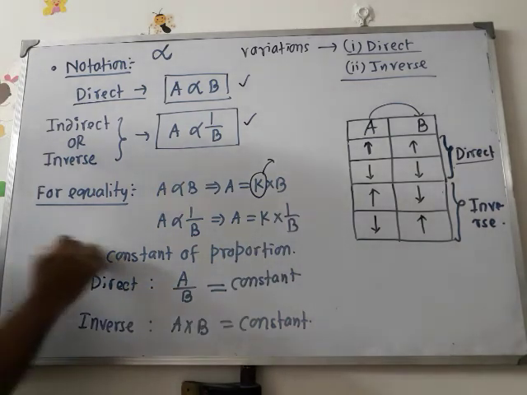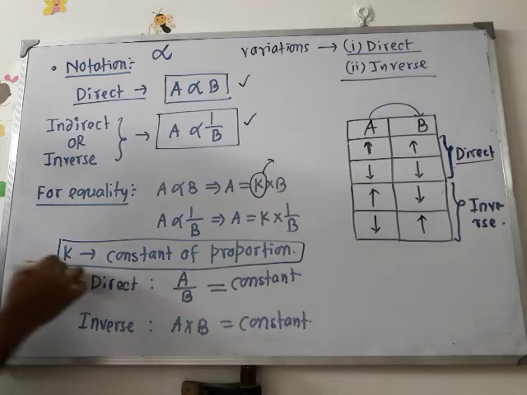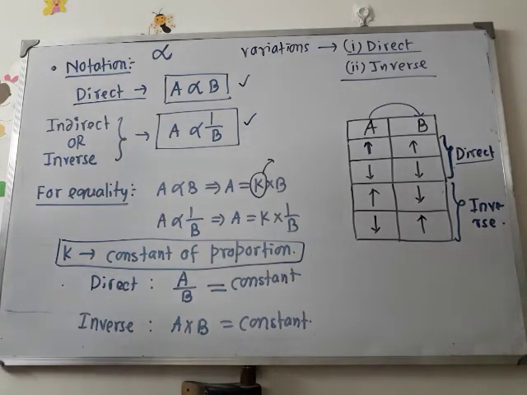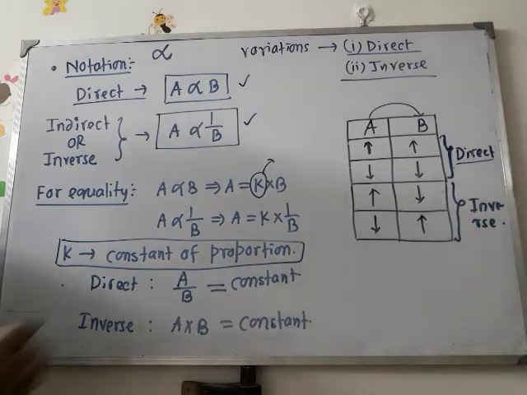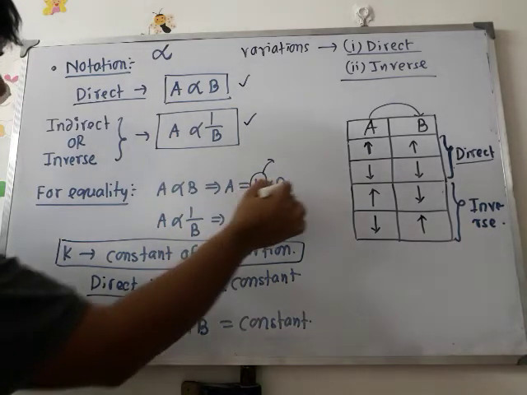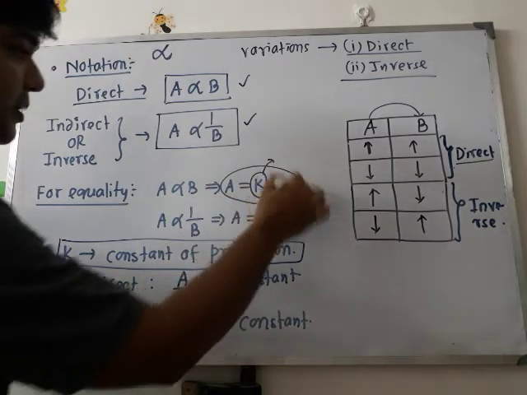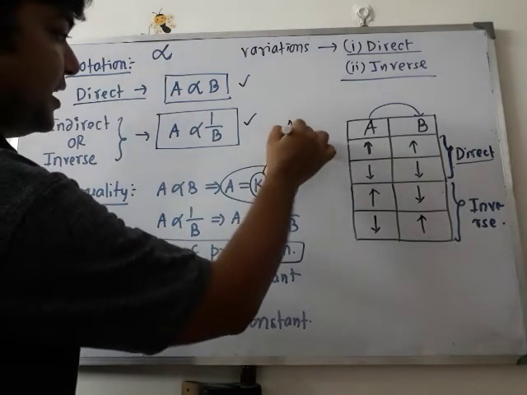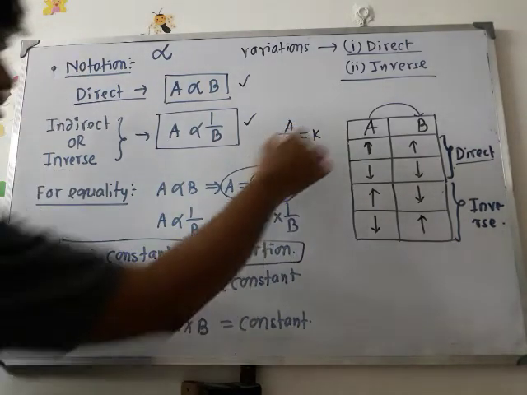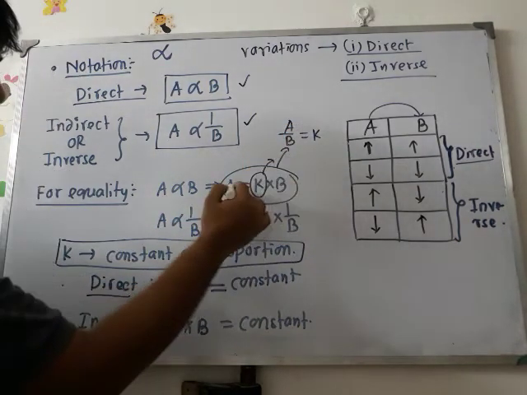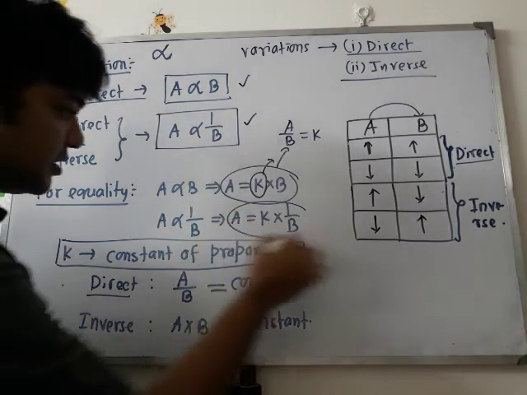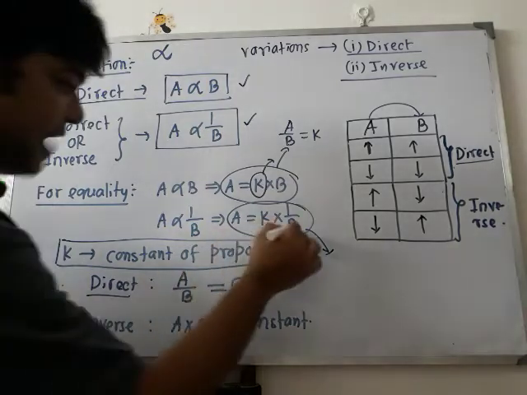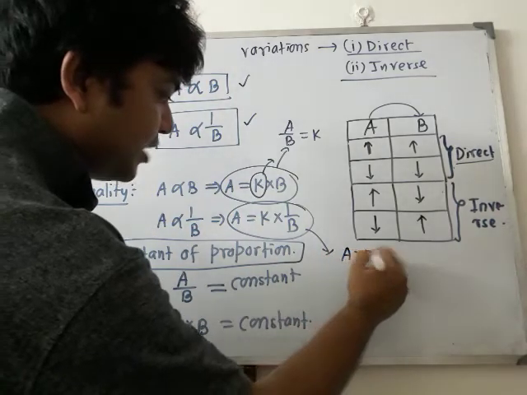This constant K is known as the constant of proportion. So ultimately what do we have? Direct proportion: if you observe, A equals K into B, from here we can write A by B equals K. Simple sense of equation. And for this case we have A into B equals K.